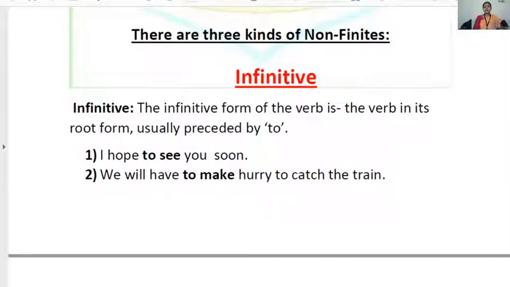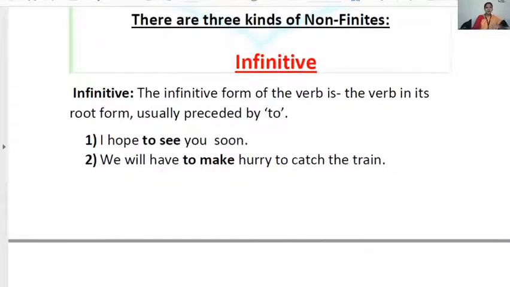Here you can see: I hope to see you soon. So here this see is non-finite, because if I make a change in the tense, see will stay as see. Like I hoped, I have changed the tense from present to past.